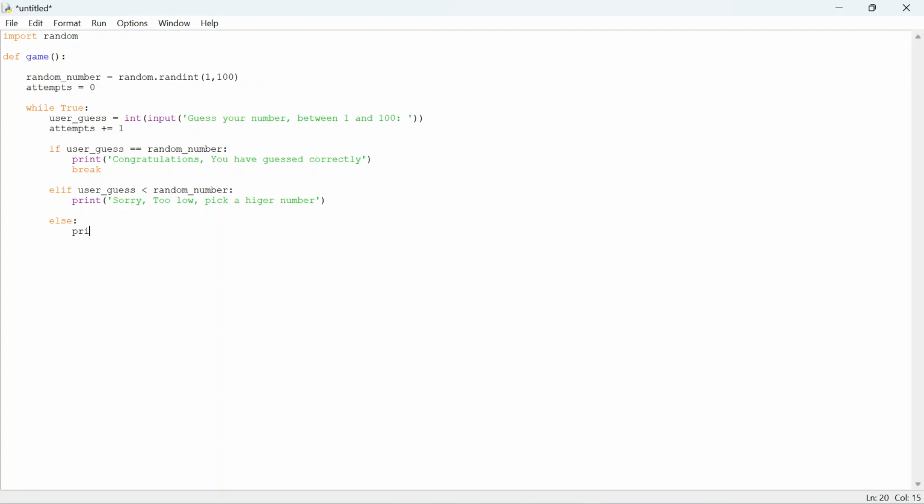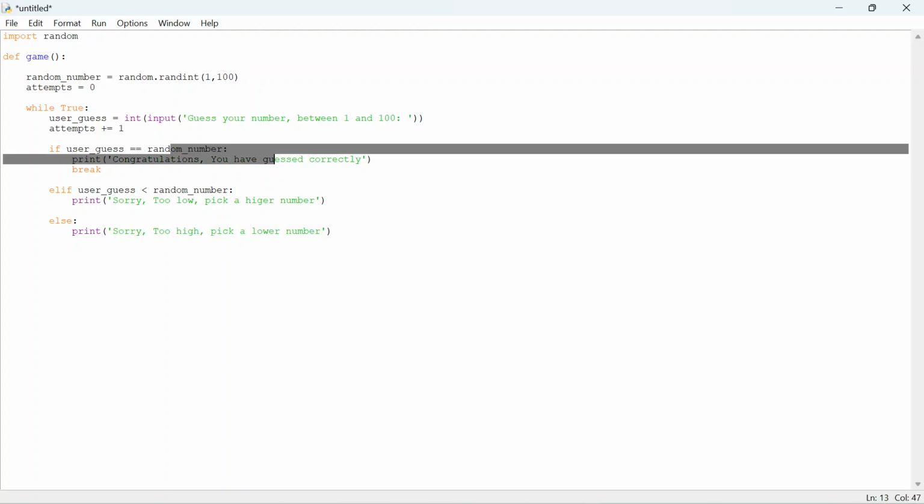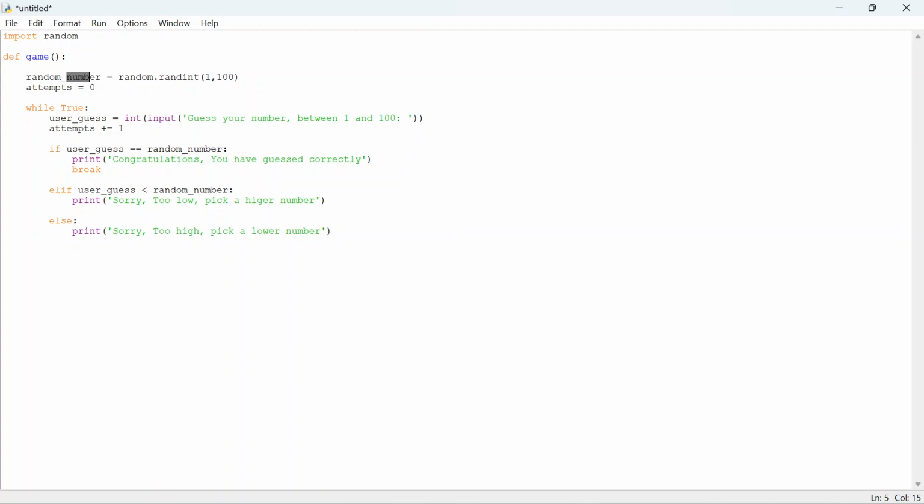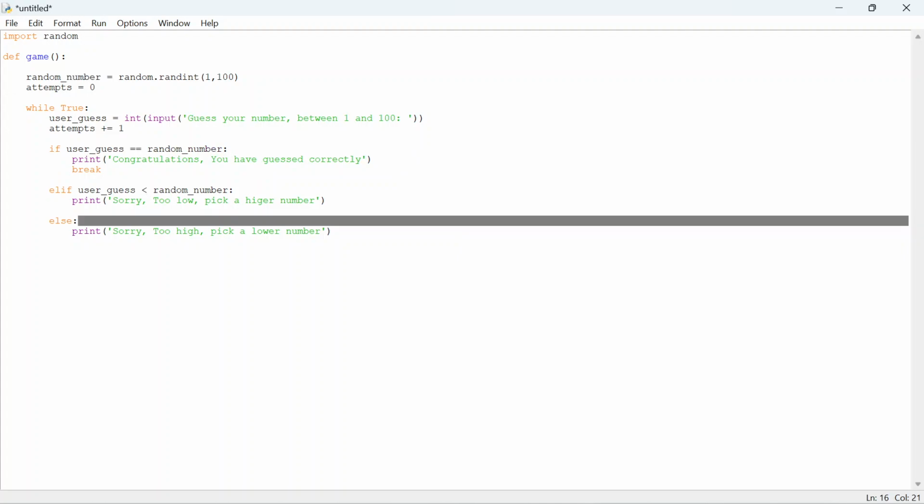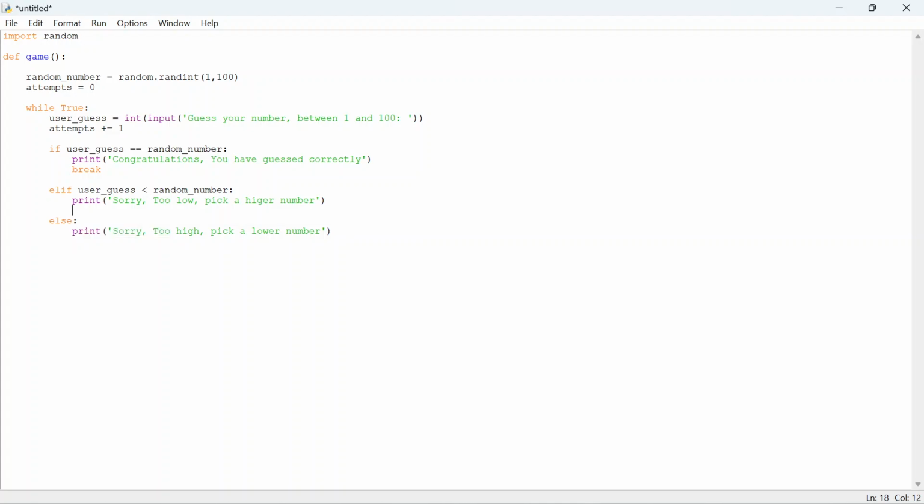We want to print. We don't even need to check because the only thing left is we get a higher number. Too high, pick a lower number. So you can either have exactly what the random number generated is, or it can be lower, or it can be something else. But we know there's only three options, and that something else will be that it's bigger. So we don't even need to write this because logically it's the only thing possible.